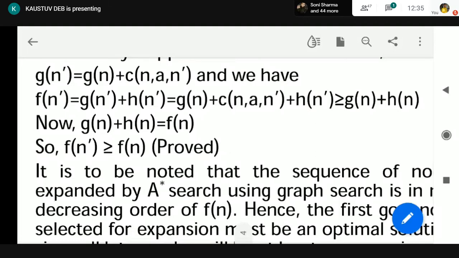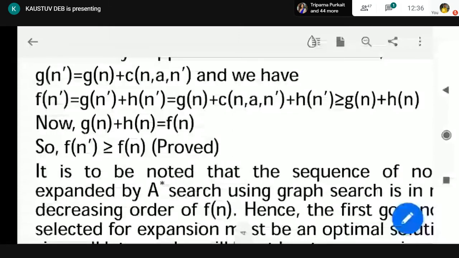Earlier it was Gn plus Cn dash plus Hn dash. Now in place of Cn dash plus Hn dash, we are putting Hn. So Gn plus Cn dash plus Hn dash is obviously greater than or equal to Gn plus Hn, because Hn is less than Cn dash plus Hn dash. So we can say that Fn dash is greater than or equal to Gn plus Hn. Now what is Gn plus Hn? Fn, that we know. So from this proof, we can conclude that Fn dash is greater than or equal to Fn.